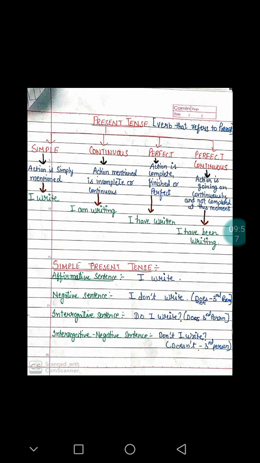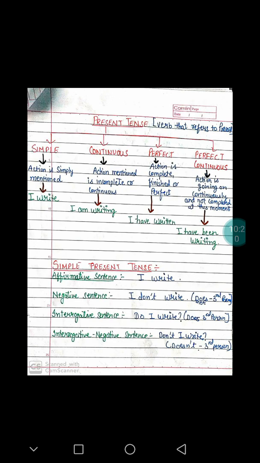I have written. This act of writing has been finished already, and I am talking about it. As I am talking, that action has already been finished, and I am talking about that action after finishing of that action.